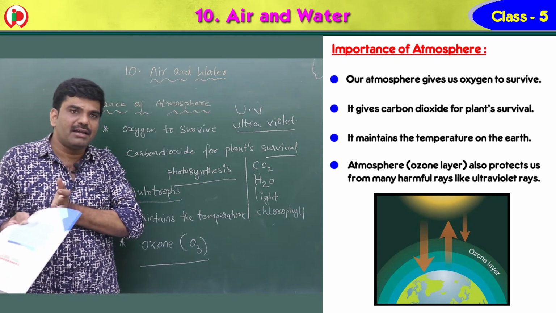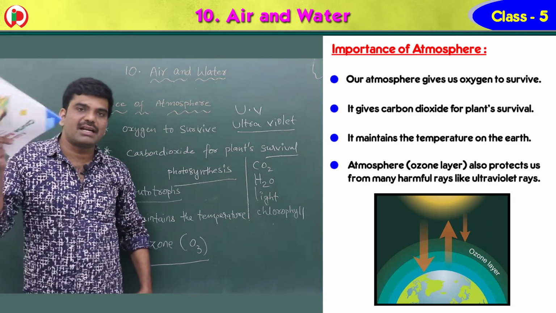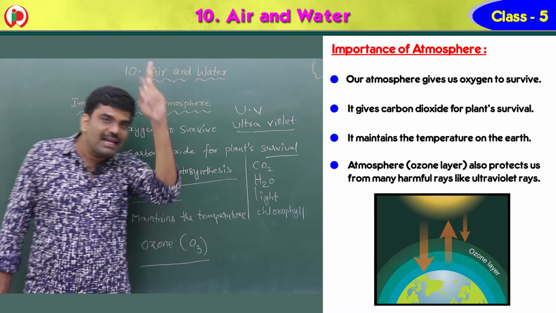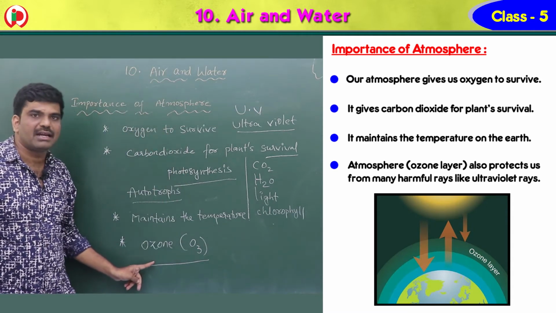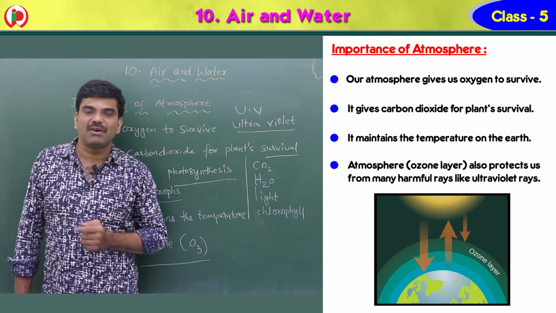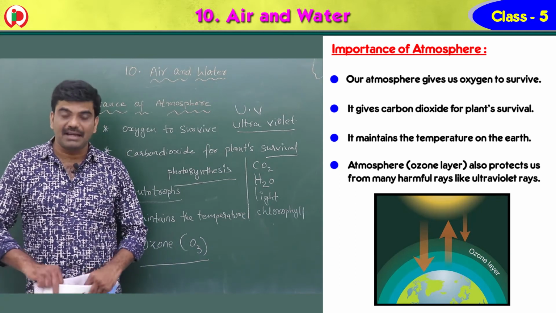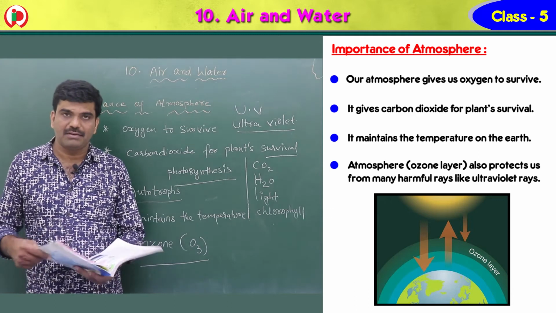That is why we are protected from these ultraviolet radiations by a layer which is called the ozone layer. This layer is present in the atmosphere only. This layer protects us from ultraviolet rays.